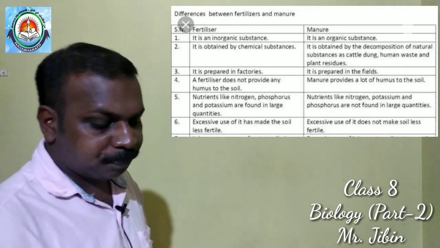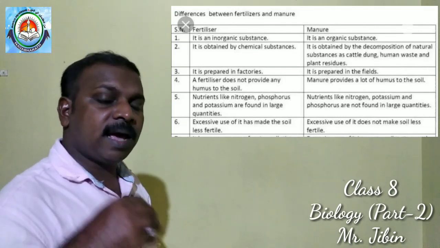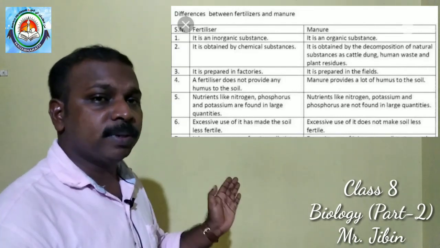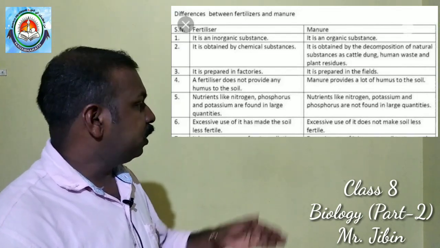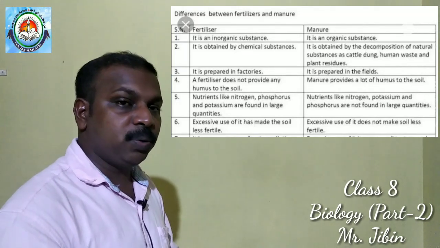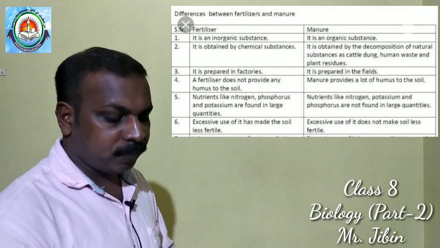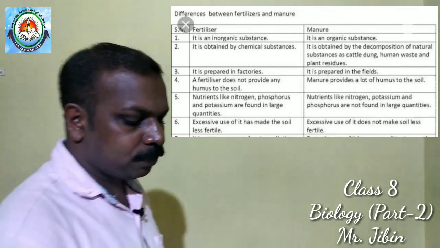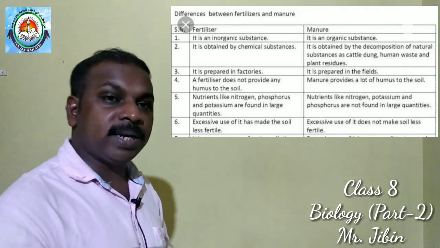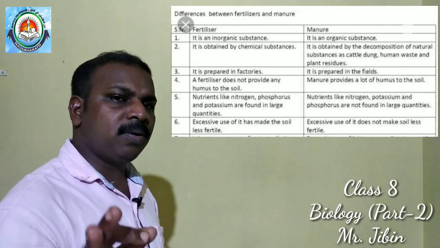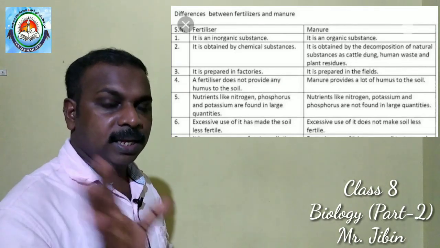Next point, humus. Manure can add much humus to the soil, but chemical fertilizers do not add humus to the soil. Fourth point is nutrients. In manure, nutrients are present, nitrogen, phosphorus, potassium and some others, but the amount of nutrients present in manure is very less.